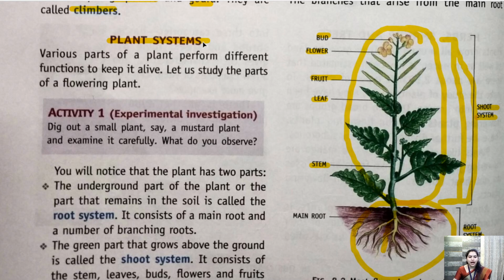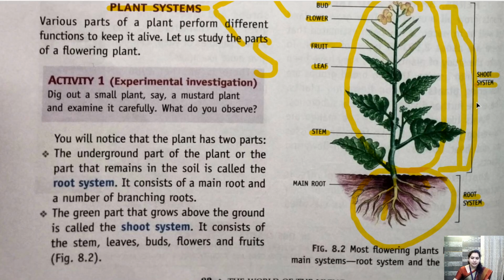Okay. So the plant system is divided into two parts. What are the two parts? Root system and shoot system. Alright. So it is clear to you that the part that is underground, beneath the soil, is called the root system, and the part of the plant that is above the soil is called the shoot system.